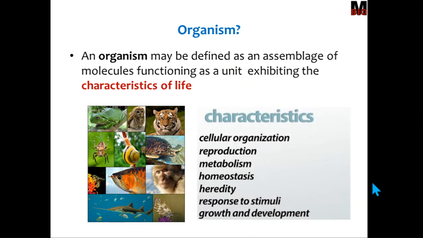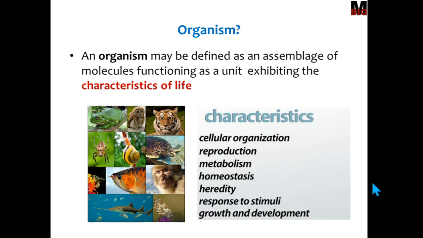First characteristic is the cellular organization. Every living thing, or organism, is made up of at least one cell. Then reproduction. It is the ability to reproduce, or to produce progeny. It comes under two major categories: asexual reproduction and sexual reproduction. In asexual reproduction, there is no genetic variability. It occurs through simple methods such as binary fission, budding, fragmentation, etc.